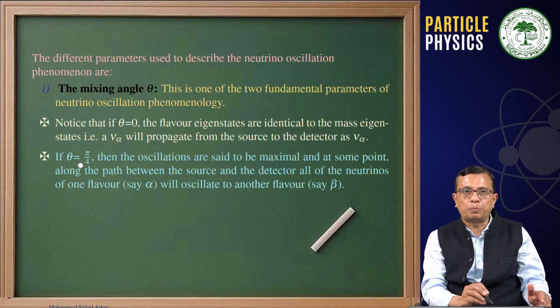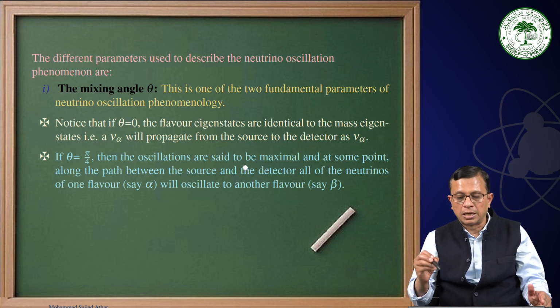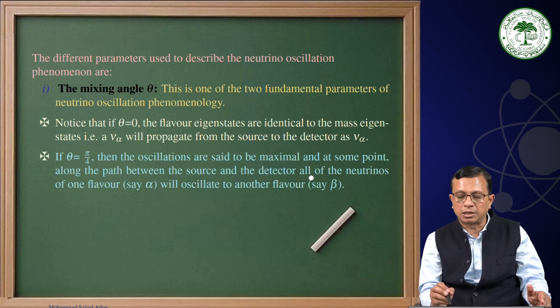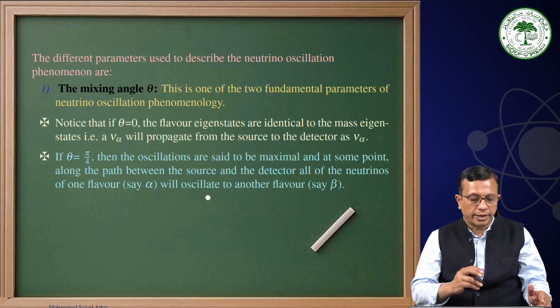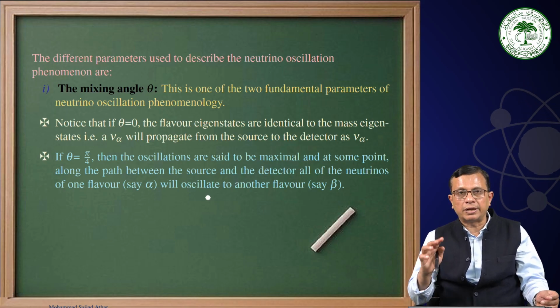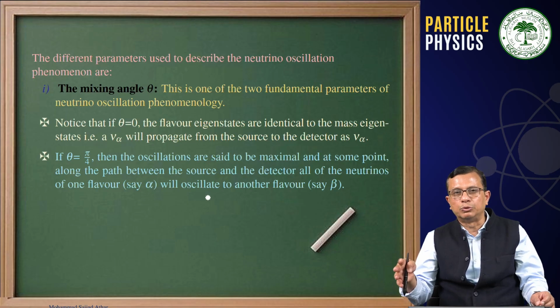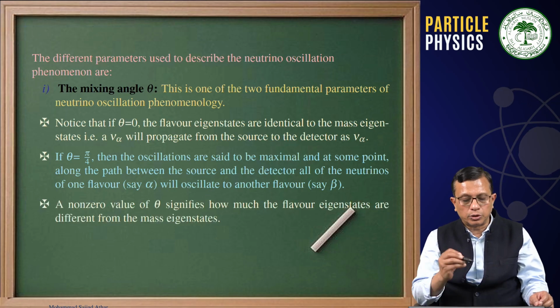If theta is equal to pi by 4, then the oscillations are said to be maximal, because this is sine square 2 theta. Along the path between the source and the detector, all of the neutrinos of one flavor will oscillate into another flavor. That is another important catch: when theta is equal to pi by 4, there will be a point where all the nu mu's will be converted into nu e's, or all the nu e's will get converted into nu mu.